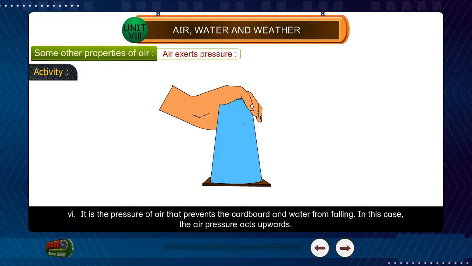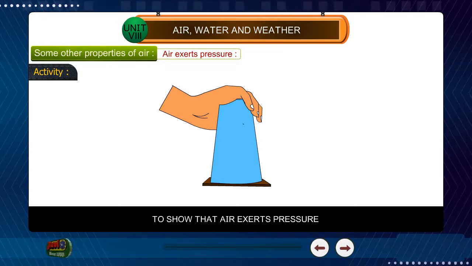6. It is the pressure of air that prevents the cardboard and water from falling. In this case, the air pressure acts upwards. To show that air exerts pressure.